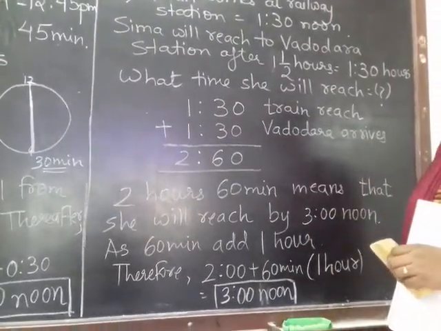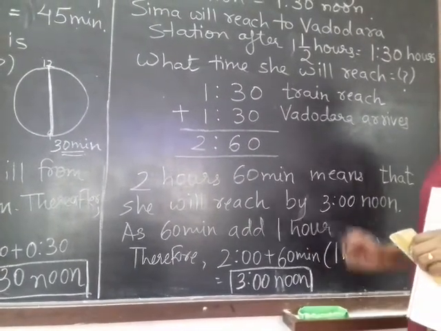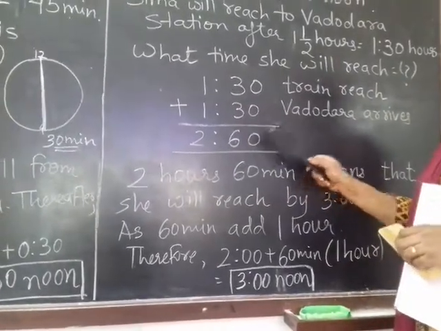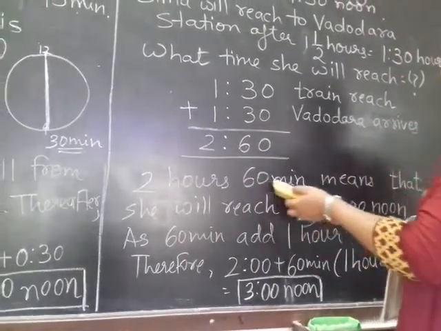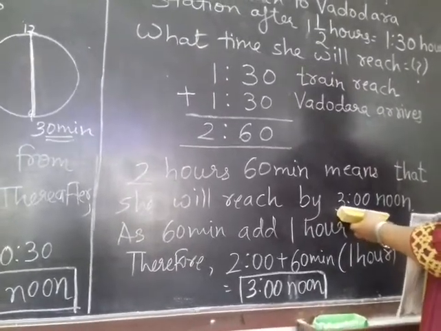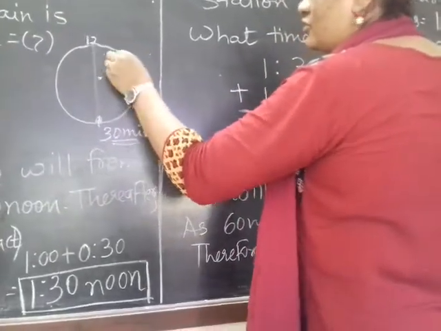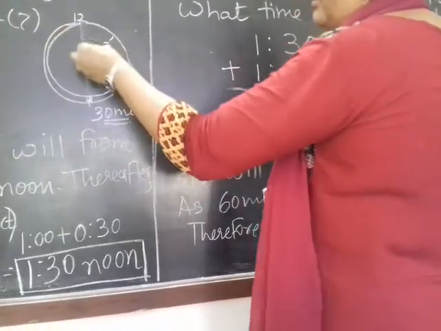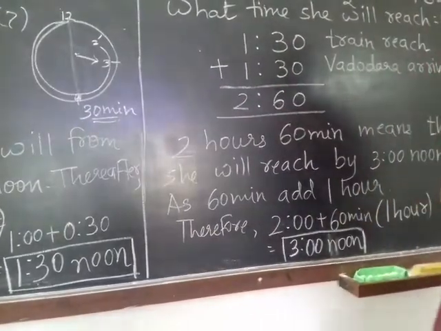This is a simple addition what we do. But how are we going to write a time in the clock? What does 2:60 mean? We never have 2:60. So you all know very well, this is hours, this is minutes. 60 minutes makes 1 whole hour, right? So what will you do? 2 hours 60 minutes will become 3 hours on the clock. If I show 2, and the minute hand comes onto 12, it will not show 2 now, it will show a time of 3 o'clock.